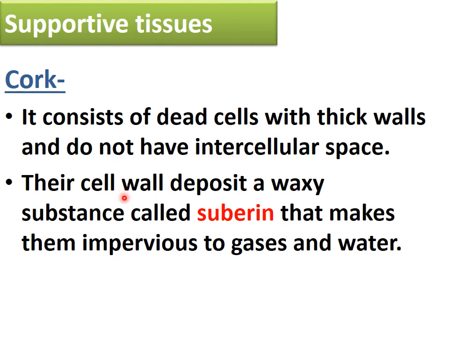Now the cell wall is thick, right? So this cell wall deposits a waxy substance that is called suberin. Now what is the function of suberin? It makes the cell wall impervious to gases and water. Impervious means impermeable, not allowing passage. So it does not allow the gases and water to pass. So the wall becomes impermeable to gases and water due to the presence of suberin in it. So this was about cork.